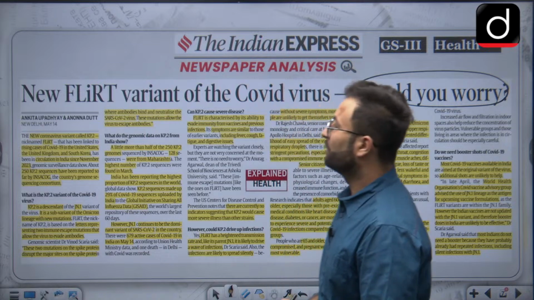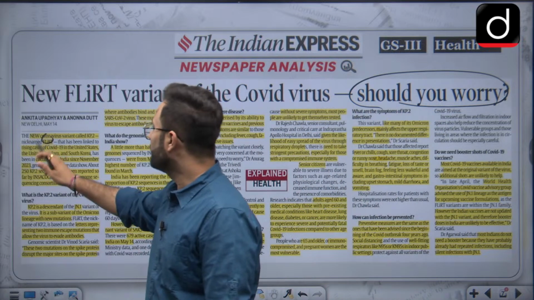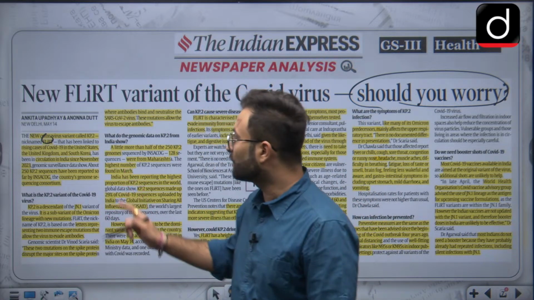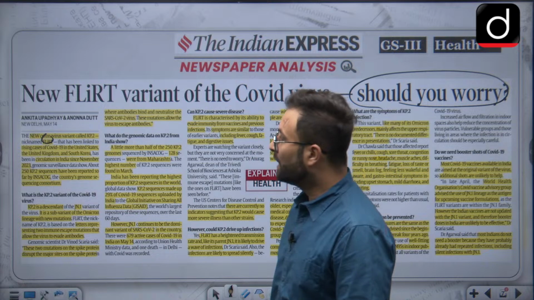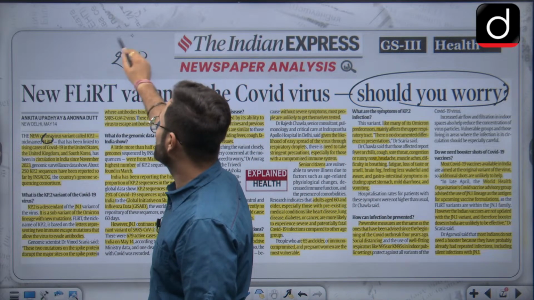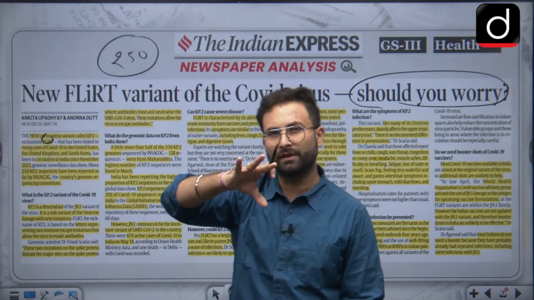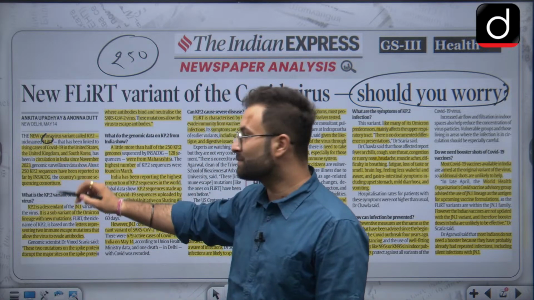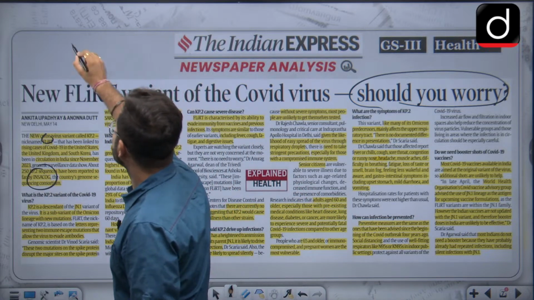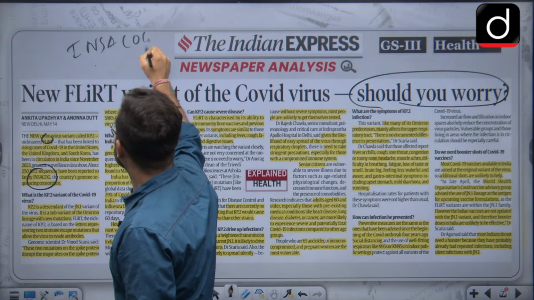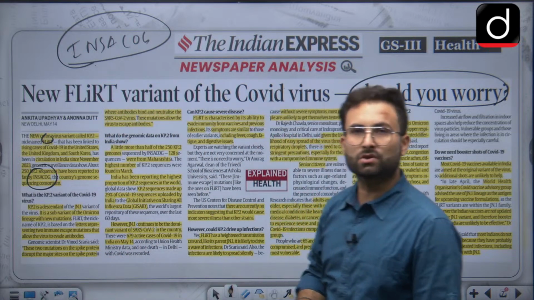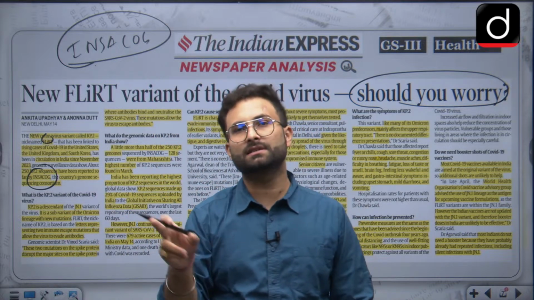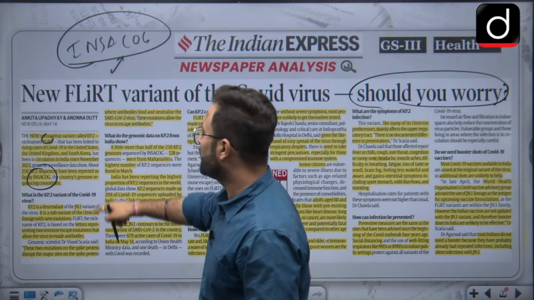A new coronavirus variant called Kp2, nicknamed FLIRT, has been linked to rising cases of COVID-19 in the United States, United Kingdom and South Korea, and it has been in circulation in India since November 2023. Okay, 250 Kp2 cases have been recorded, out of which nearly 128, something like 55%, have been recorded from Maharashtra. Now all this data has been given by INSACOG, the country's genome sequencing consortium. After COVID, we have gone for genome sequencing related activities, and for that INSACOG was responsible, and they have given this particular data.